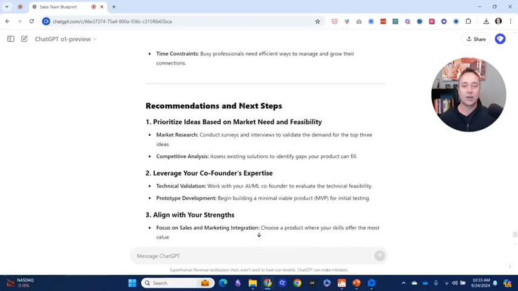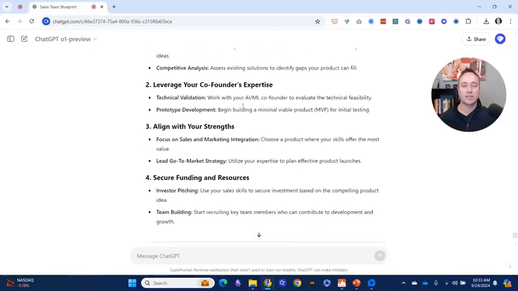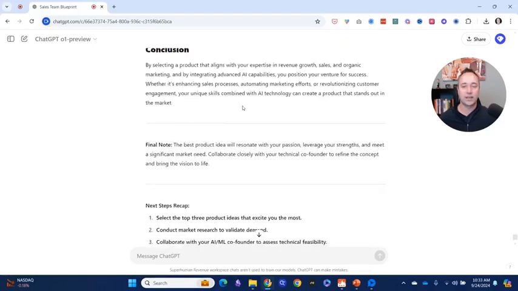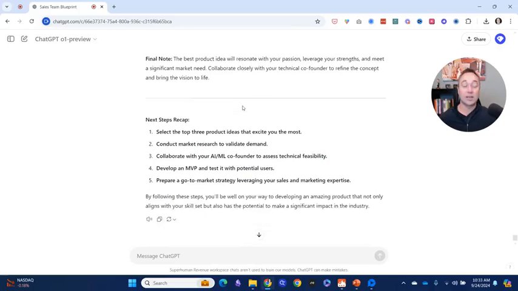That's pretty cool. Okay, so now it says prioritize, leverage co-founder, align with strengths, secure funding and resources. And okay, cool. And then next event recap. So just to summarize this, all right, so we added that product part. We can go a lot deeper on it, but ideally we're trying to find that co-founder to help build that out.